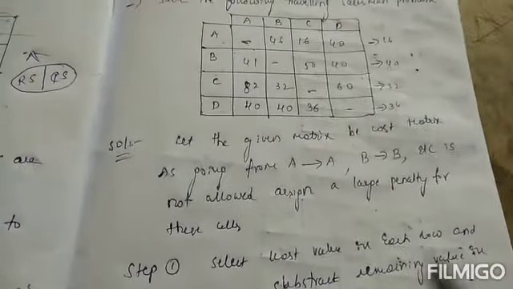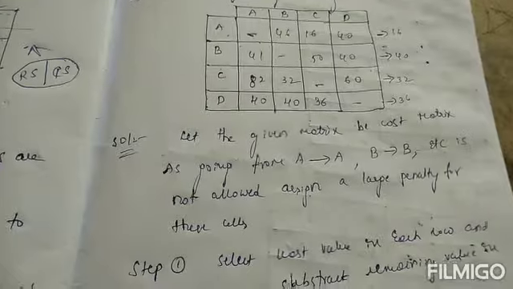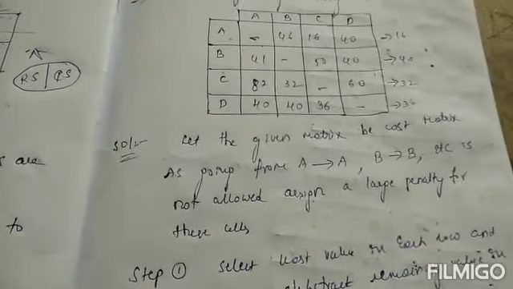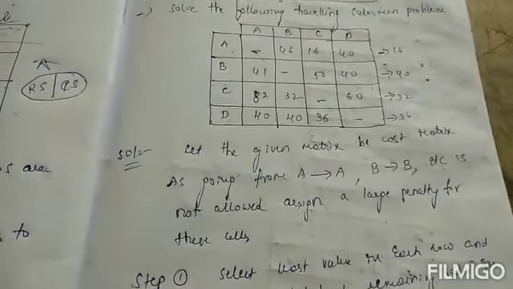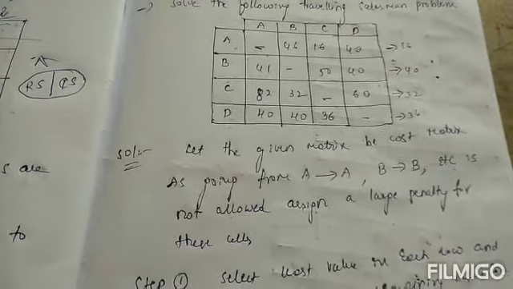So let the given matrix be cost matrix. As going from A to A, B to B, etc. is not allowed, assign a large penalty to these cells. So here the dashes are the meaning of restrictions. So that is why we are assigning a large penalty for these cells, and some restrictions we mentioned there. So that dashes is nothing but the restrictions.